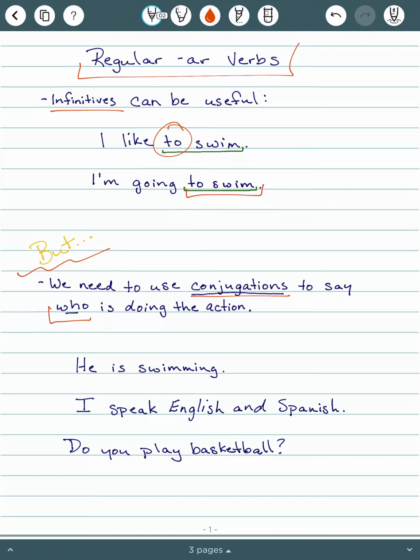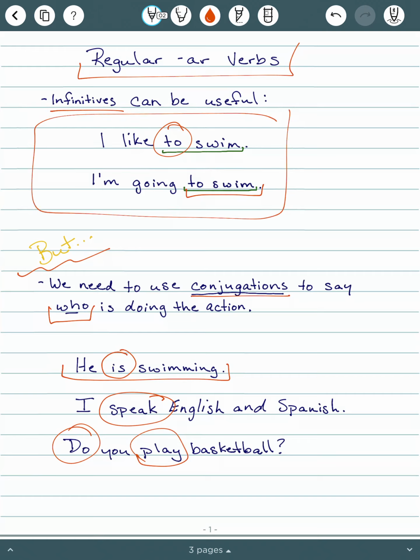However, we need to use conjugations so that we know who is doing the action. In this sentence, "he is swimming," "is" is my basic conjugated verb there. I speak English and Spanish. "Speak" is a conjugated verb. It's not "I to speak," it's "I speak." Do you play basketball? In this case, "do" and "play" are part of a verb phrase.